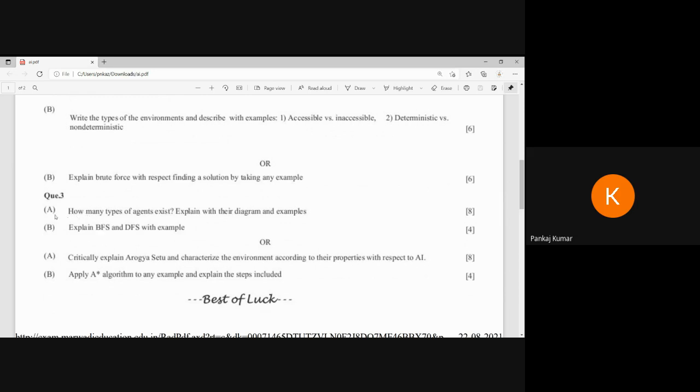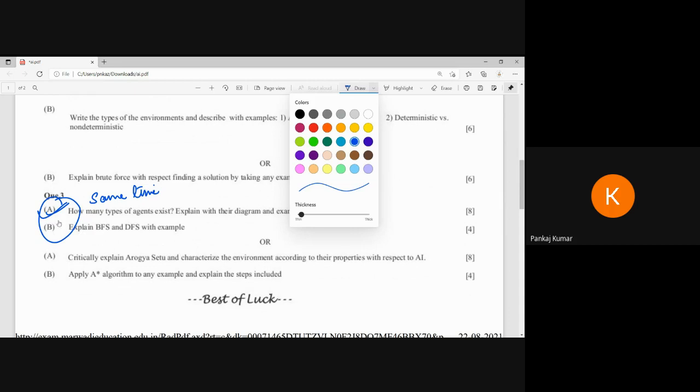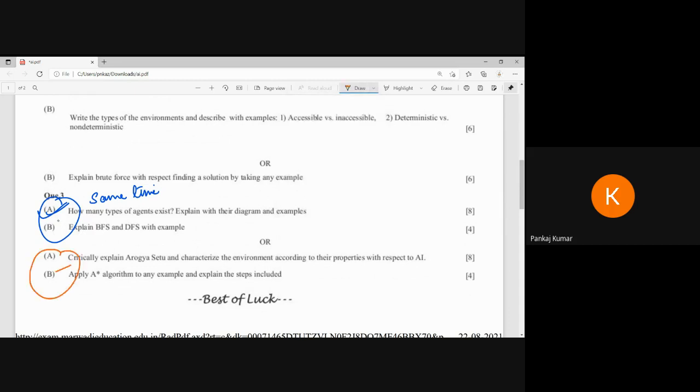The correct way is that you can go for either this A or B. That means you can go for this one, either this one, or both at the same time. Otherwise you can go for this one. You can go for this one at the same time.